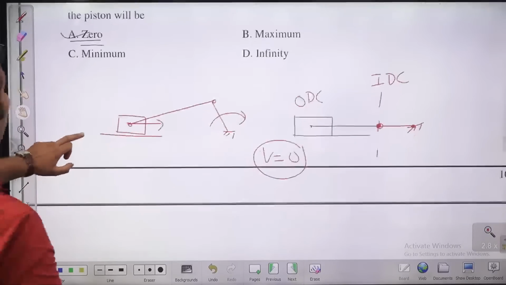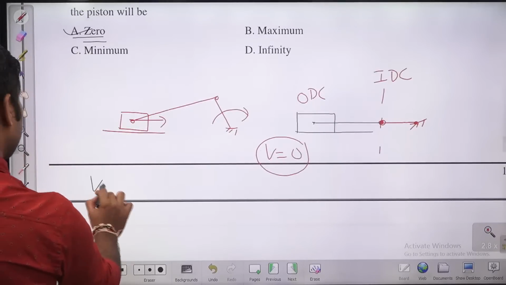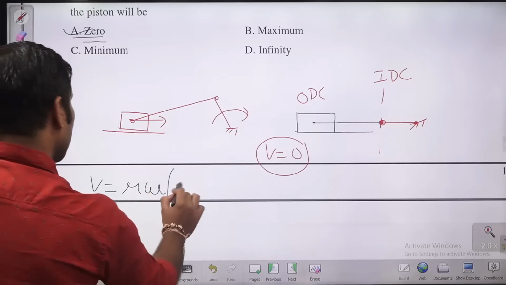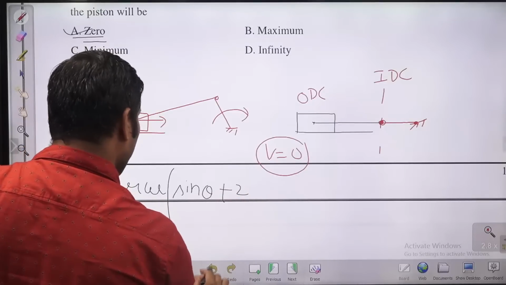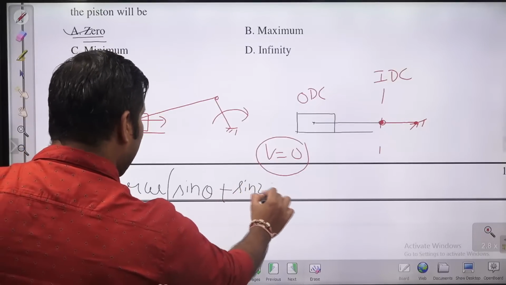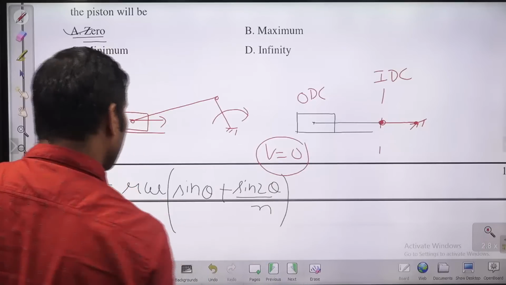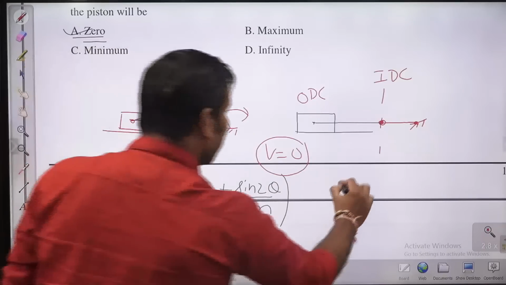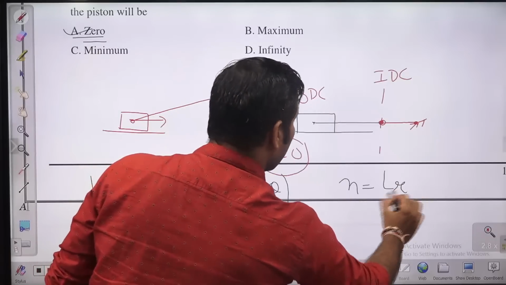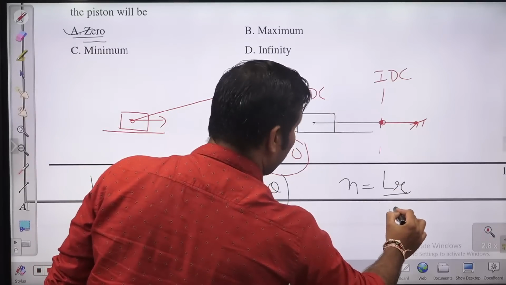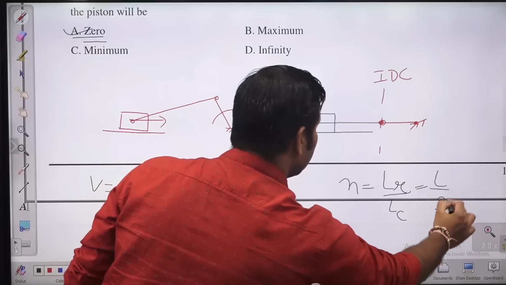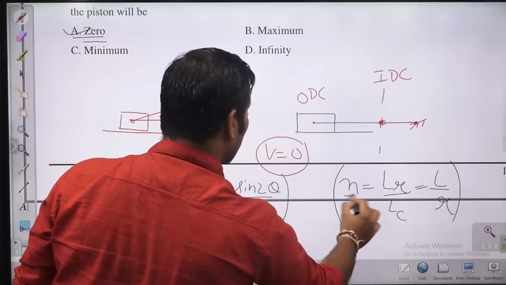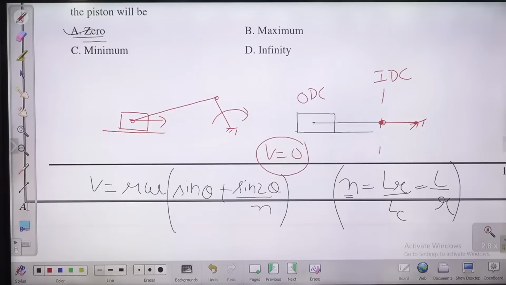There is one formula also, if you recall, the velocity of the piston is equal to r omega into sine theta plus sine 2 theta by n, where n is nothing but the length of the connecting rod divided by the length of the crank, or generally you can write it as L by R. This is known as obliquity ratio.